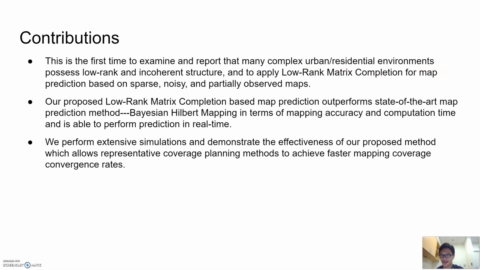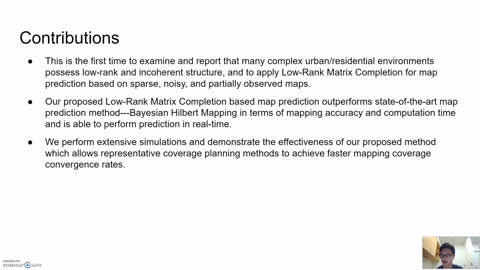The first one is that this is our first time to examine and report that many complex urban and residential environments possess low-rank and incoherent structure, and to apply low-rank matrix completion for map prediction.